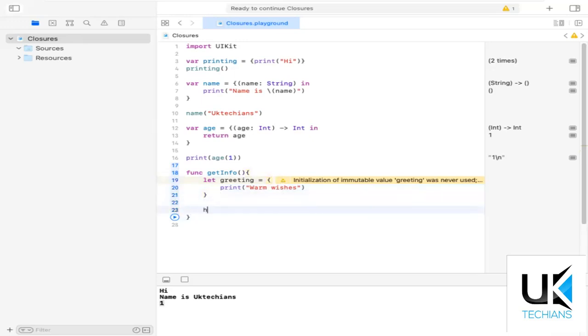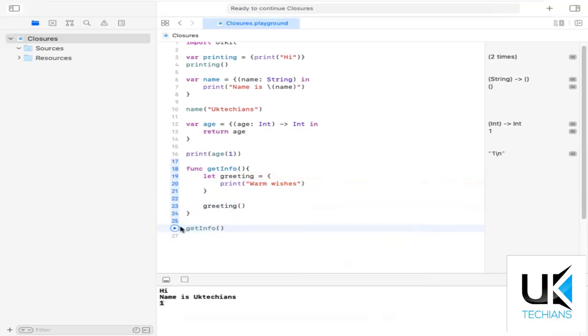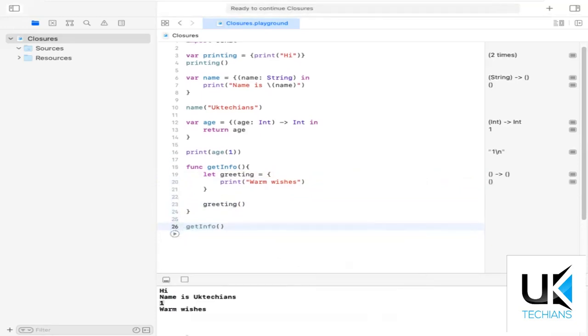Then what I have to do is just call this greeting inside the function, and now just call get info, and run it and see the result. Warm wishes. The closure inside the function runs like this.